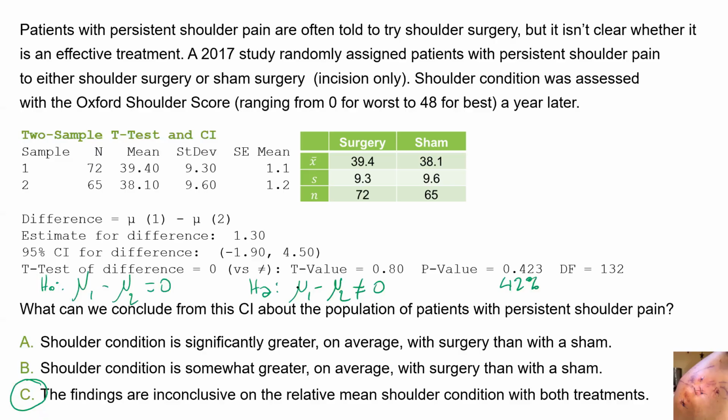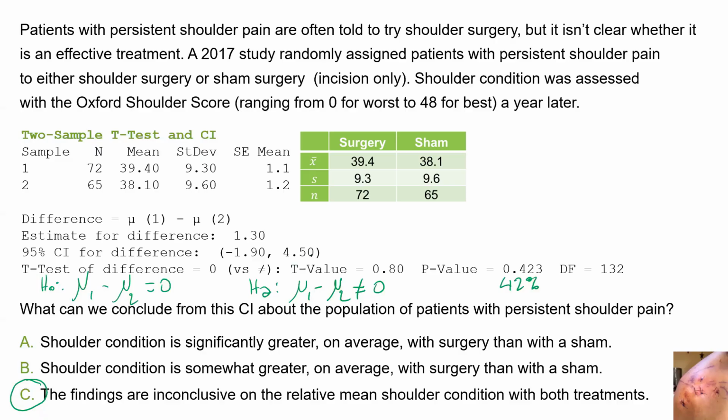Now, this is where you see that the confidence interval is a little bit more informative anyway than just the p-value, because the p-value would tell us we failed to find evidence of an effect on average of surgery versus sham on shoulder condition score in the population of patients with persistent shoulder pain. But the confidence interval tells you that either way, if you're better off with the fake surgery, it's by roughly a 2 on a scale of 0 to 48, so that's not a whole lot.